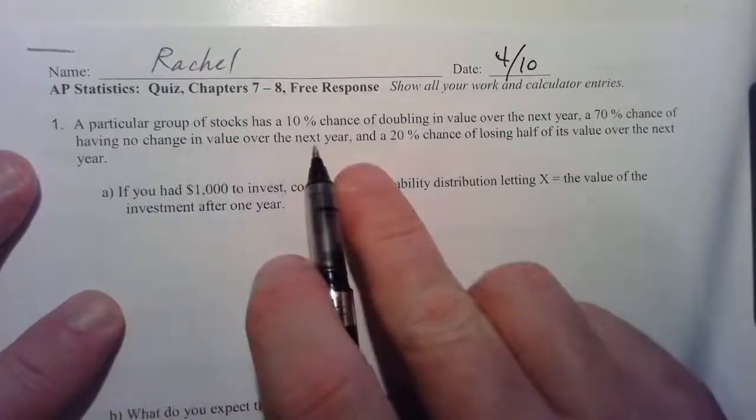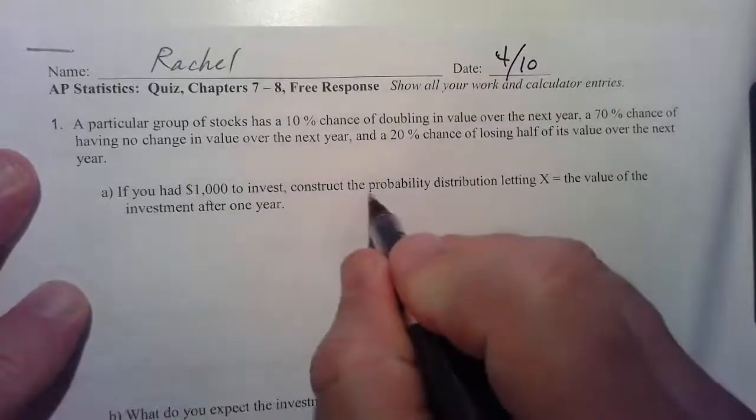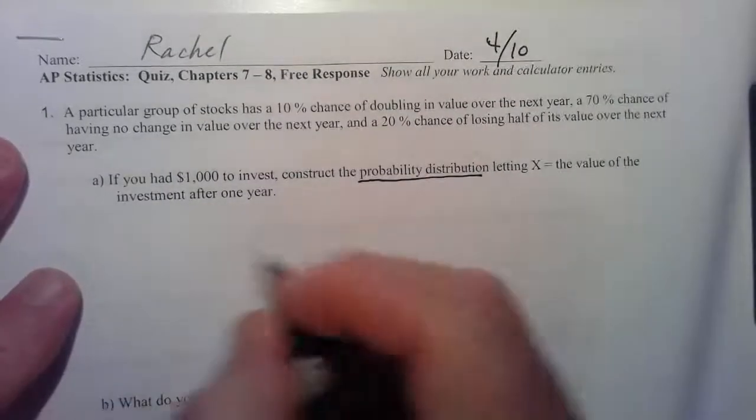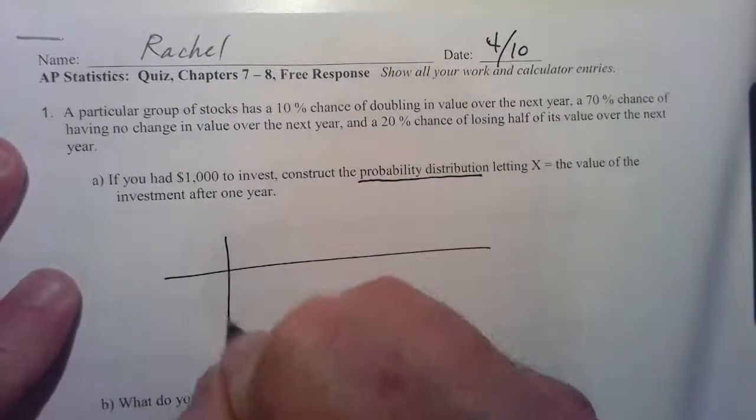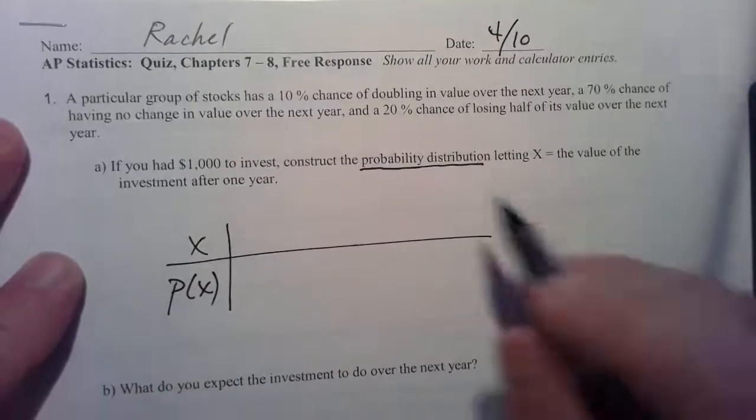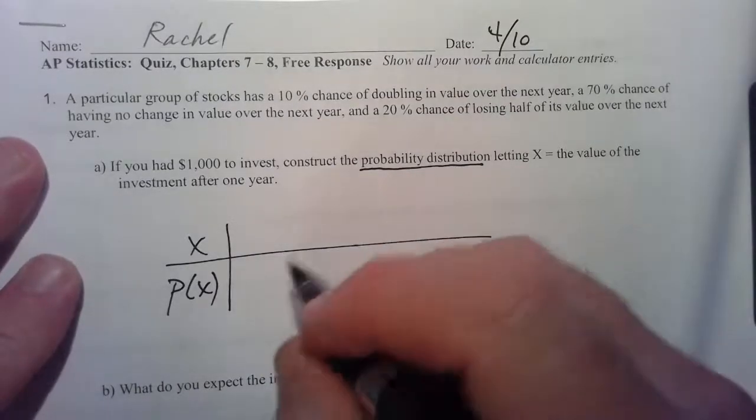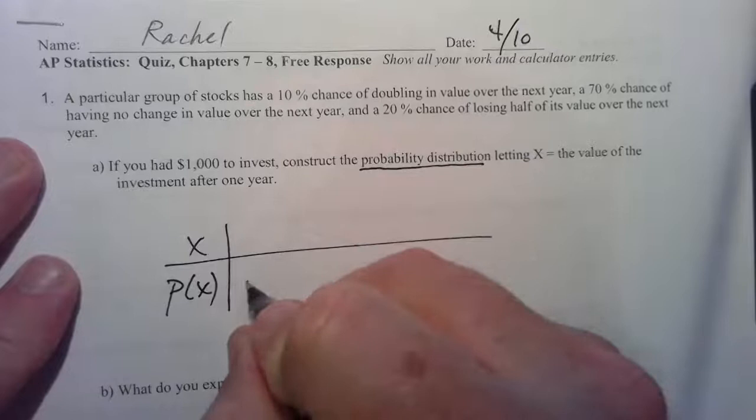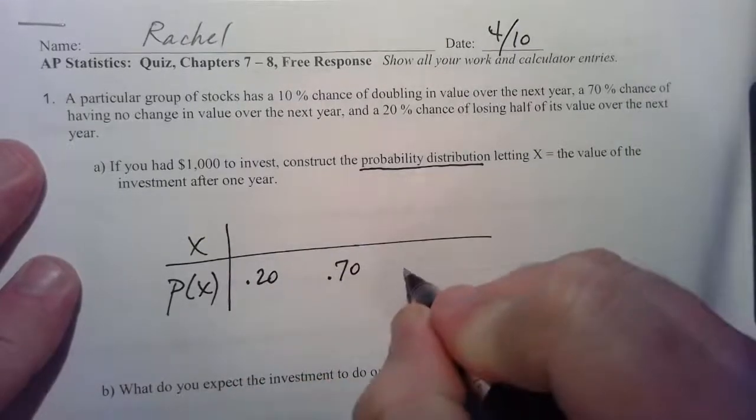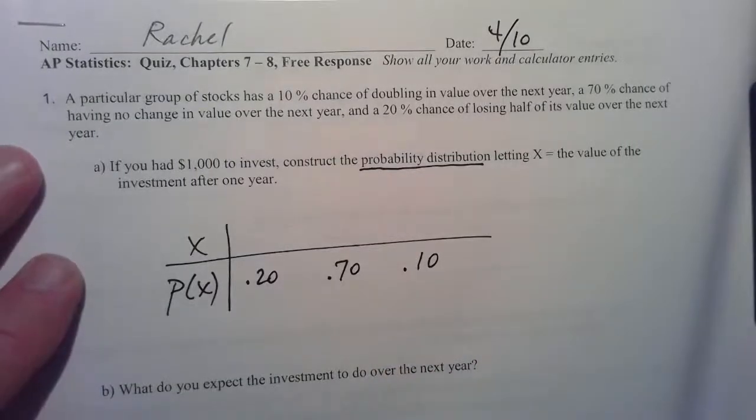A particular group of stocks has 3 different possibilities here, and the question here is, by the way, feel free to pause this video and read the question a little more carefully. I'm going to rush through because I already know what it says. But what is a probability distribution? It is laying out all the possibilities. There's the first probability. It has a 20% chance. There's the second possibility. It has a 70% chance. And there's the last possibility, and that is a 10% chance.